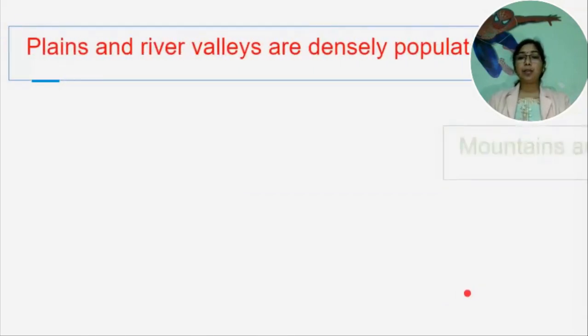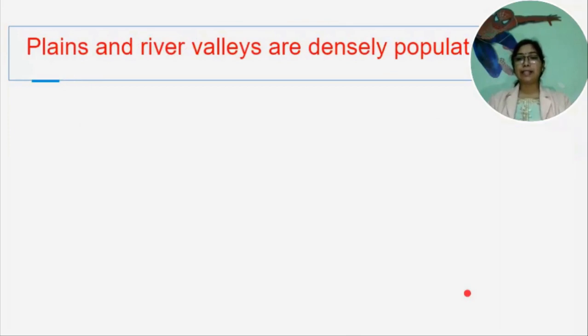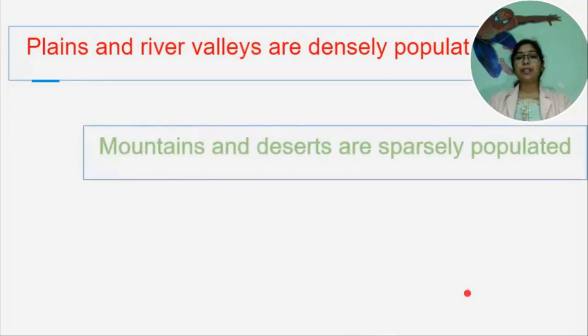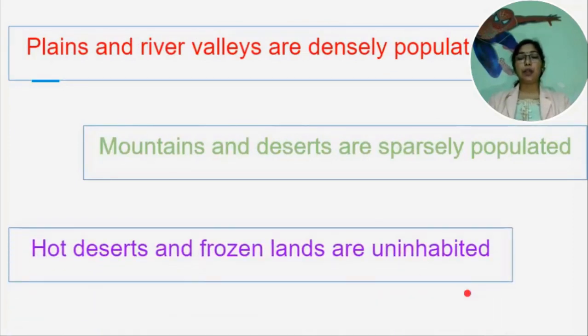The rugged topography, steep slopes of mountains and deserts are normally sparsely populated. Hot deserts and frozen lands are not suitable for human habitation. So, some geographical factors like favorable topography, favorable climate, soil fertility, availability of fresh water, and availability of minerals are affecting population distribution.